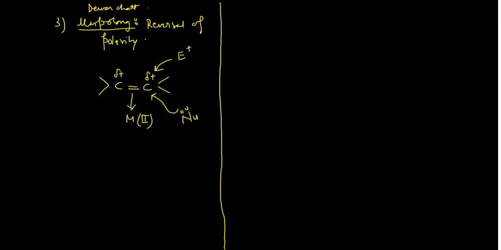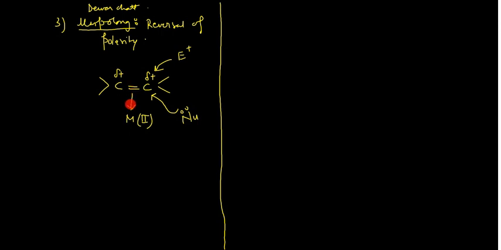So in whatever chemical reactions you will see for these alkene complexes, your nucleophile, that means a negatively charged species, will attack on the carbon atom, right? This is something very, very important which you need to understand. And the obvious reason is that, in this particular model, the Dewar-Chatt model, the metal is actually electron deficient.